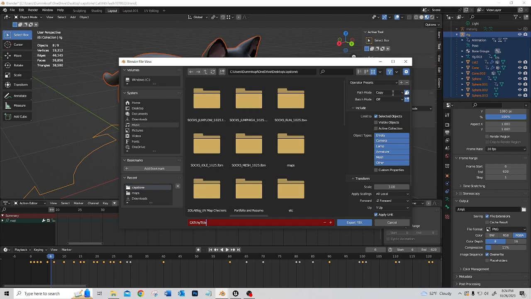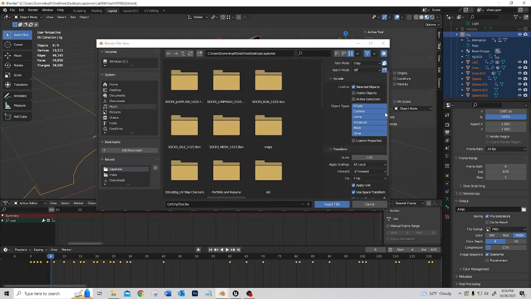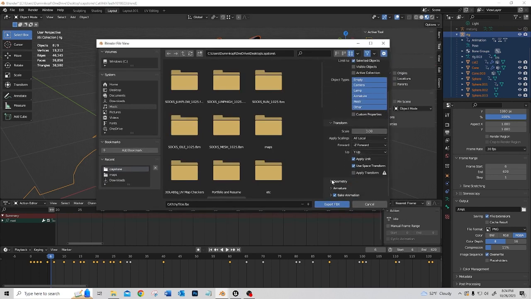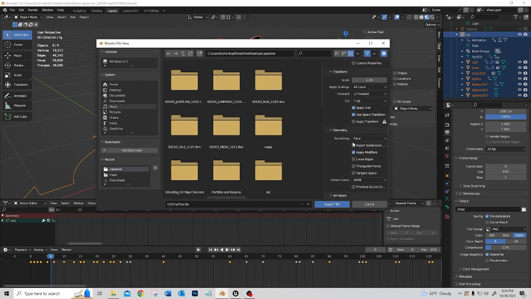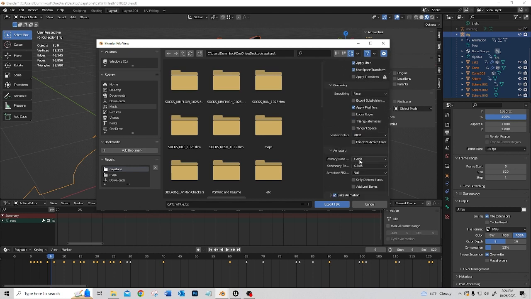You want the path mode to be copy, and then you want this button here to be checked. If you hover over here, it says embed textures. That's literally all I had to do. All those hours yesterday spent fretting over this, and it was one button click. Anyway, selected objects, mesh, apply modifiers if you have them, armature.